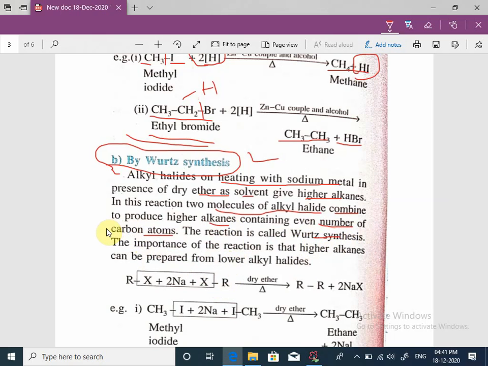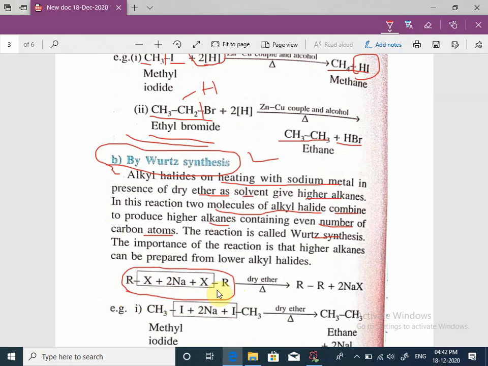There is high possibility of this question coming in the exam. Always there is a question on this Wurtz synthesis in the exam. That's why this is very important.